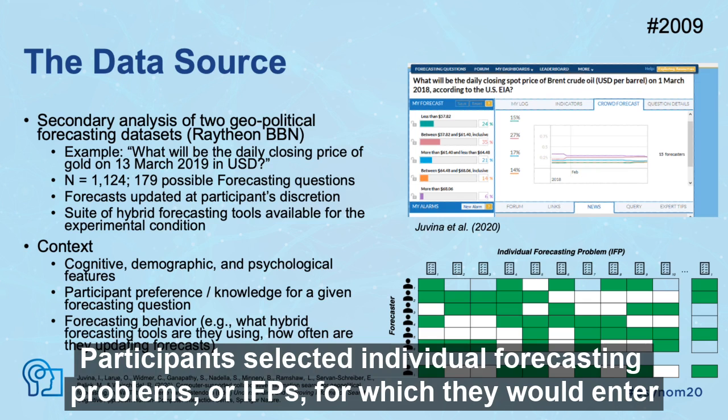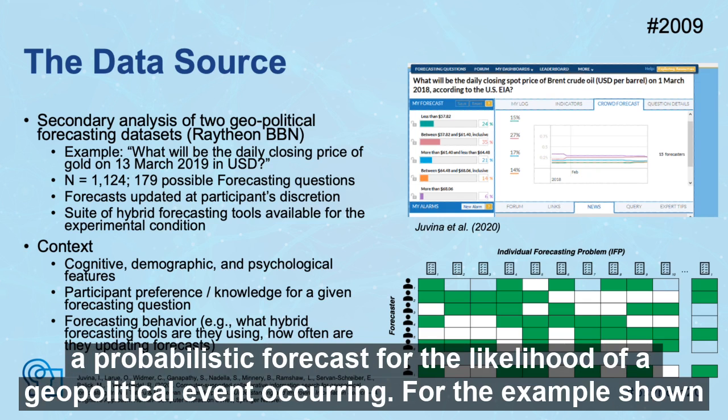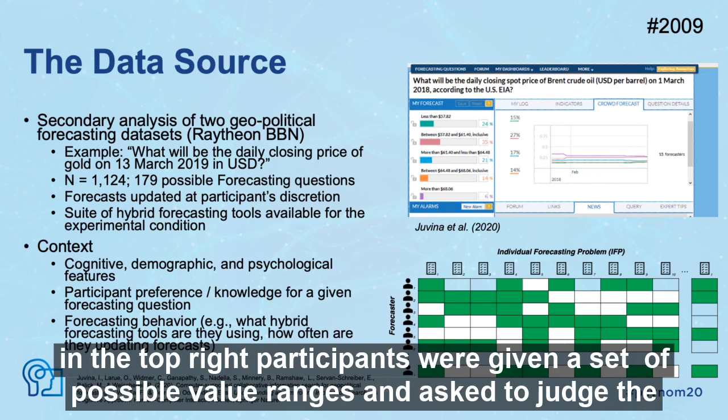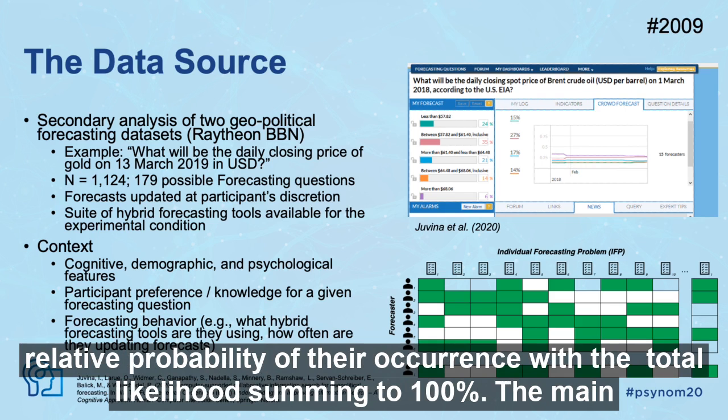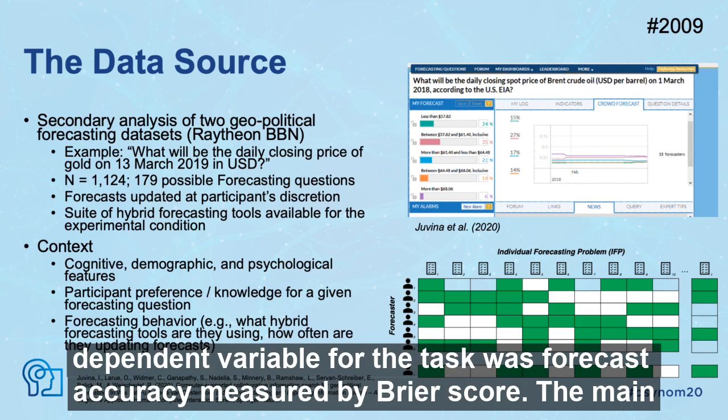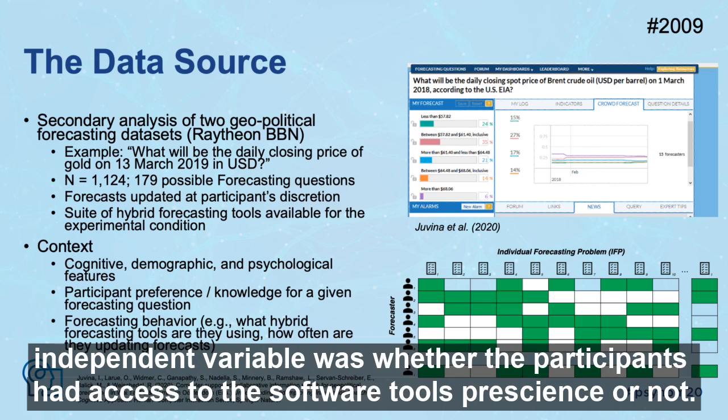Participants selected individual forecasting problems, or IFPs, for which they would enter a probabilistic forecast for the likelihood of a geopolitical event occurring. For the example shown in the top right, participants were given a set of possible value ranges and asked to judge the relative probability of their occurrence, with the total likelihood summing to 100%. The main dependent variable for the task was forecast accuracy, measured by Brier score. The main independent variable was whether the participants had access to the software tool's prescience or not.